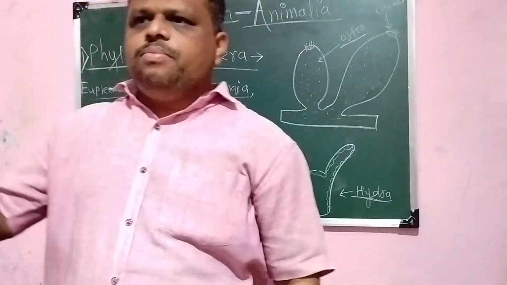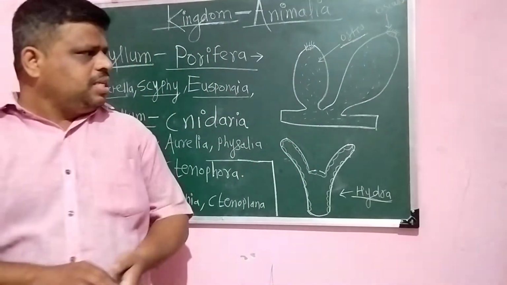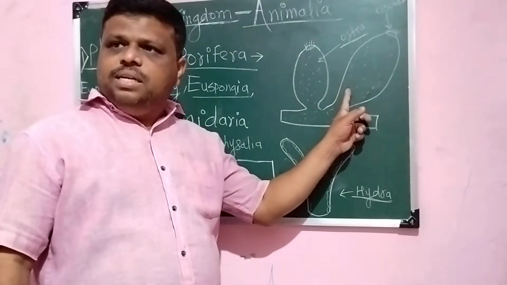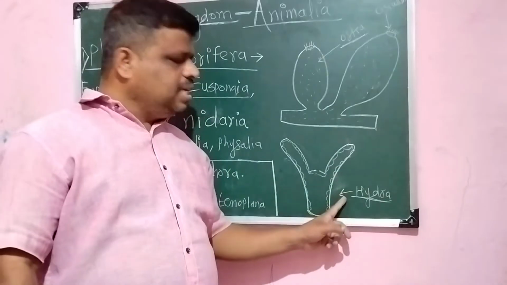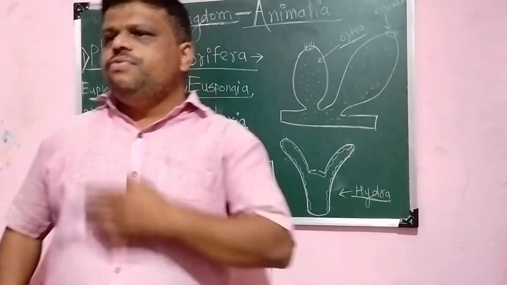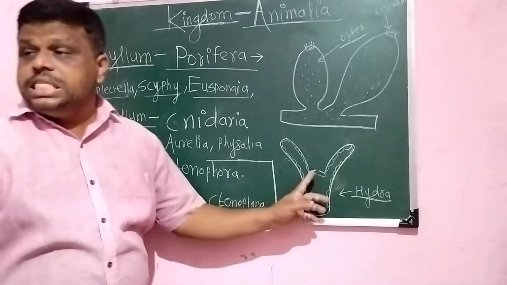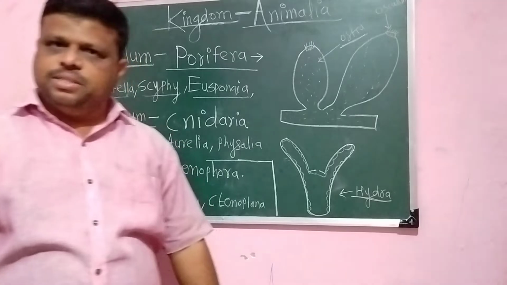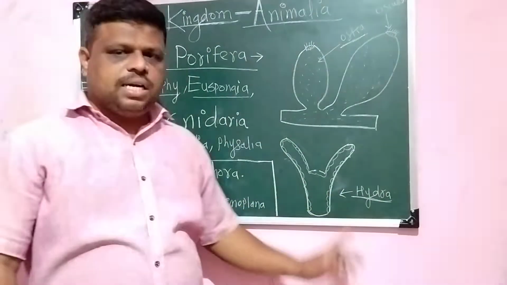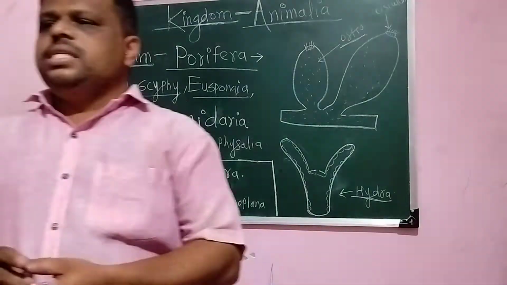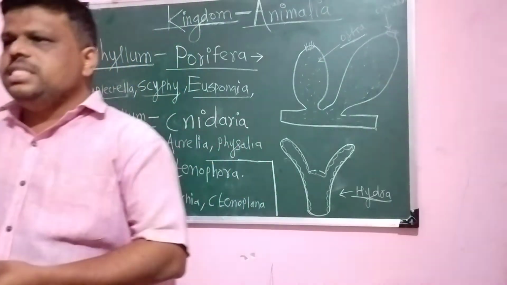Then all these animals are basically free living. Some are sedentary, meaning they are attached somewhere, while these are free swimming. So these animals are basically free swimming. Free swimming means they move freely in the water. Okay, and these animals are basically radially symmetrical.